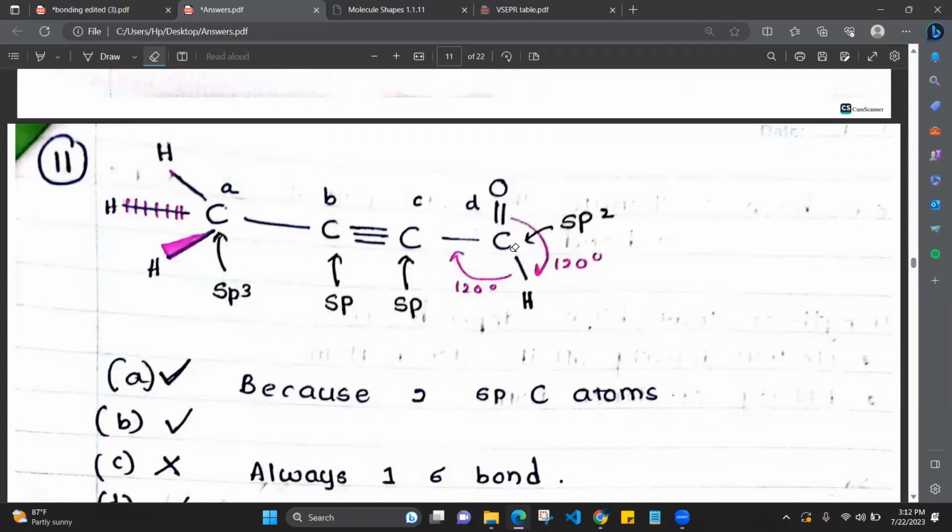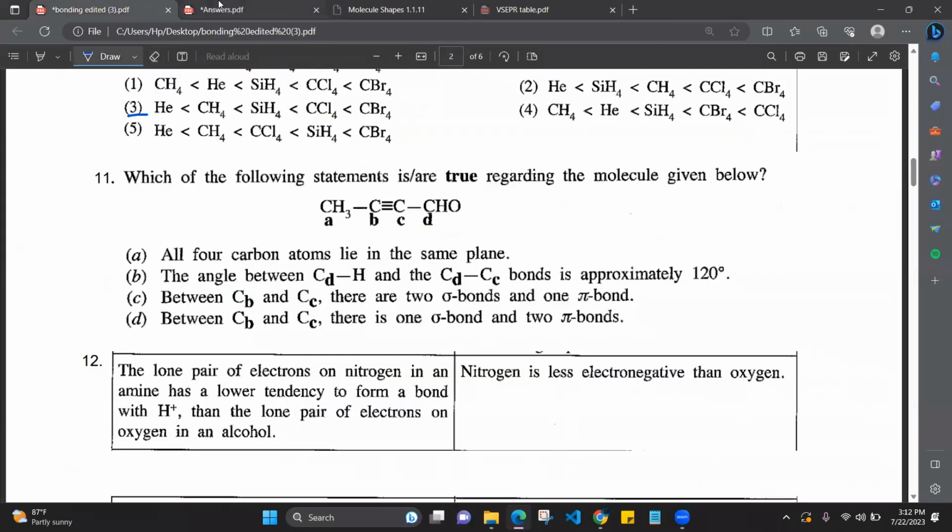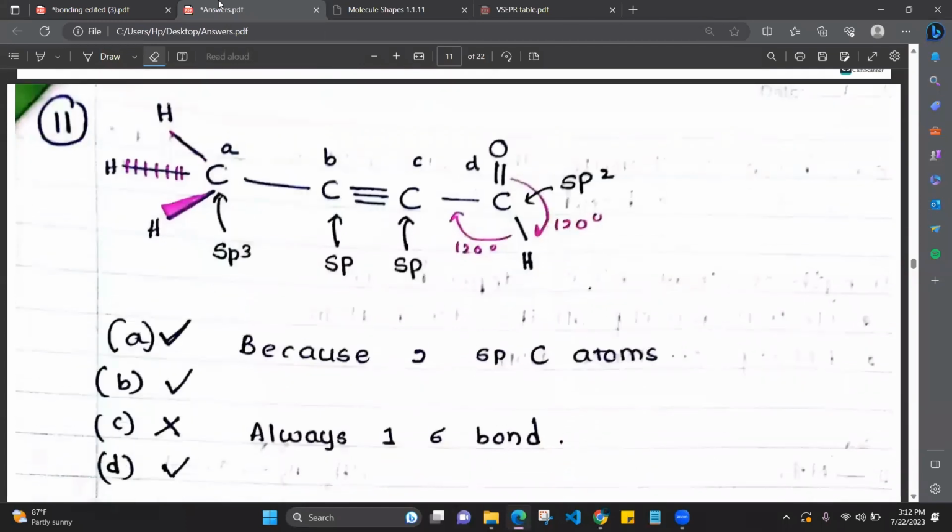Okay, any way you all prefer. So now if we consider the repulsive units and find the shape, trigonal planar means bond angle 120. And if we consider hybridization and find the shape, hybridization is sp2. sp2 means shape is trigonal planar means bond angle is 120. Right? So the second statement is a correct statement.